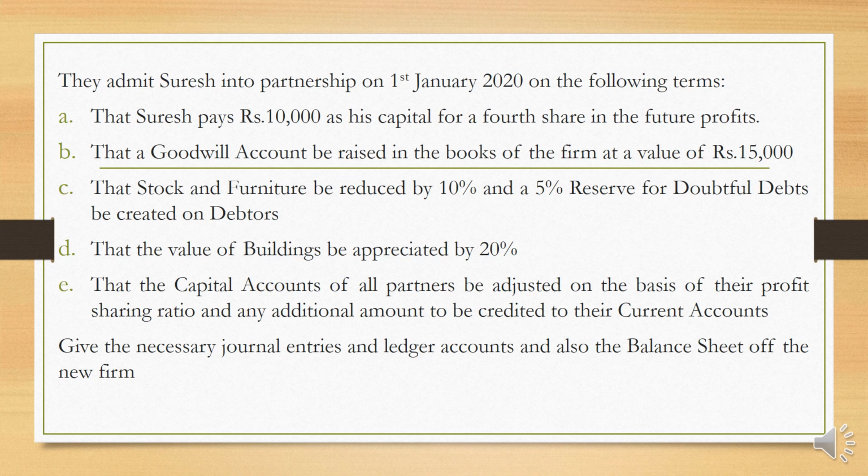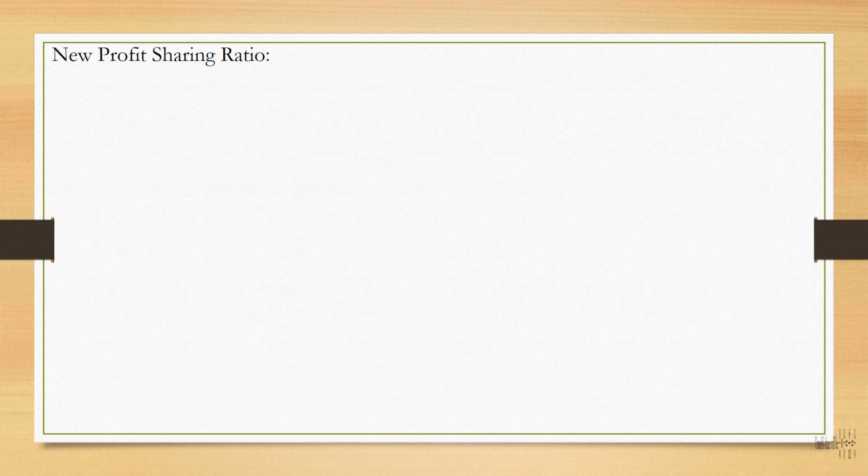So you have to give the necessary journal entries, ledger accounts, and also you have to prepare the balance sheet. In the examination, you can expect the last two parts like ledger accounts and balance sheet. Now let us find out the new profit sharing ratio.